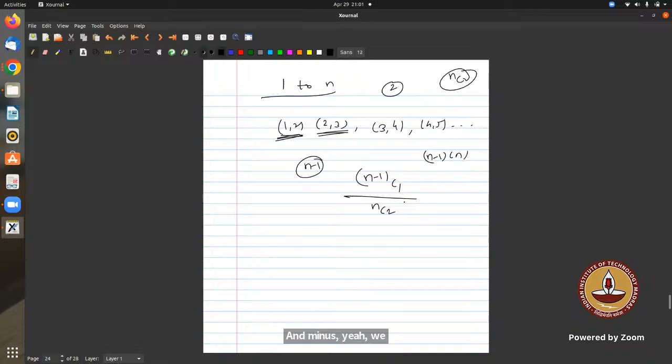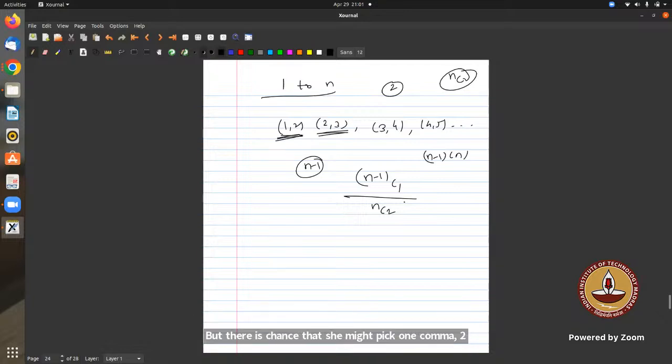Sir, I came across this answer, but there is one thing. Shouldn't it be into 2 in the numerator, like N minus 1 C1 into 2? Sir, what I thought is that she's choosing two numbers, so what if she chooses 2 and 1? They are also consecutive. Like if she chooses 1 and 2, there is a chance she might pick 1 comma 2 or 2 comma 1. But here it's not an arrangement, it's a selection. So order does not matter, right?